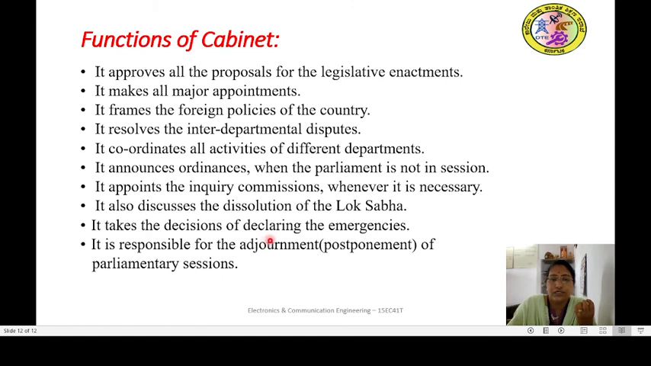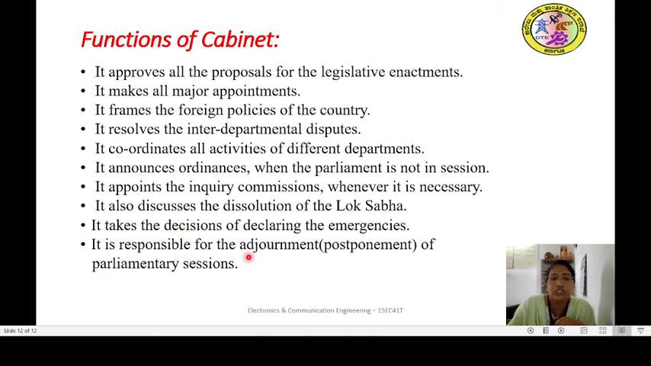It takes the decisions of declaring the emergencies. Suppose if an external country attacks us, that is China may attack or Pakistan may attack, in such cases it will discuss about the declaration of emergency. So that will be done by the cabinet, and afterwards the President will declare the national emergency, but the discussions and decisions are taken by the cabinet ministers.